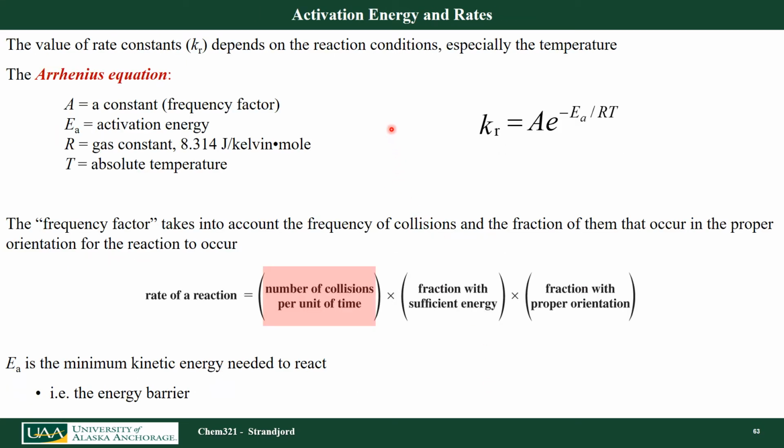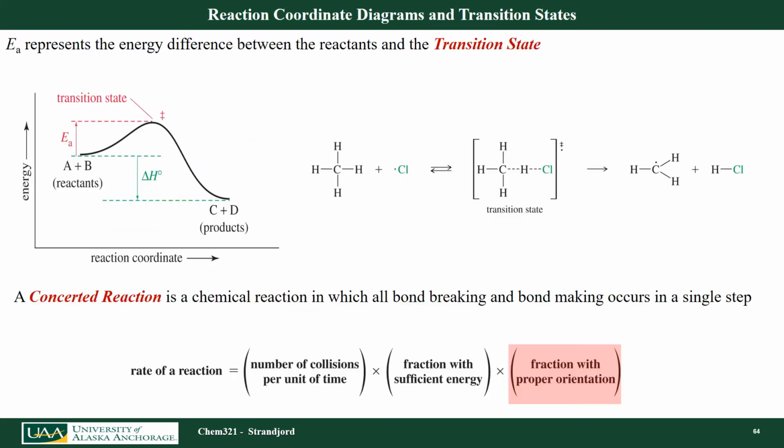So how does that relate to the Arrhenius equation? In this case, the rate constant is equal to A times e to the minus E sub a over R T, where A is actually a frequency factor. That frequency factor tells us how frequently we collide with molecules, so it has to do with this portion of our rate of reaction. E sub a tells us how much energy is required, and then R and T are just the gas constant and temperature in degrees Kelvin. And so the E sub a is acting as an energy barrier. And let's look at that.